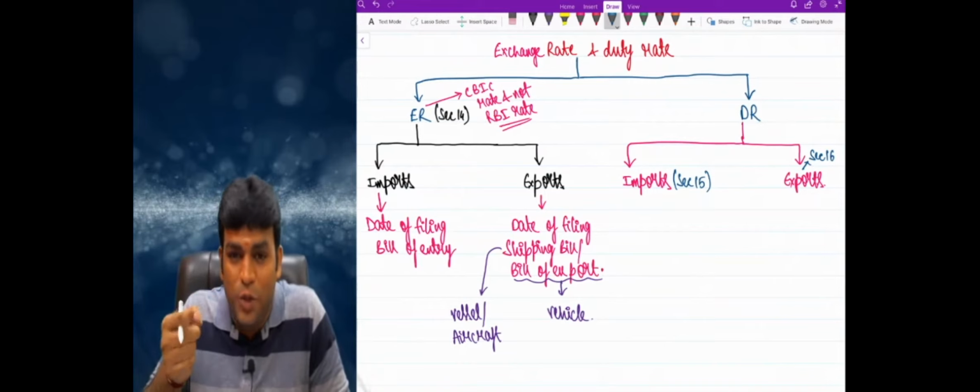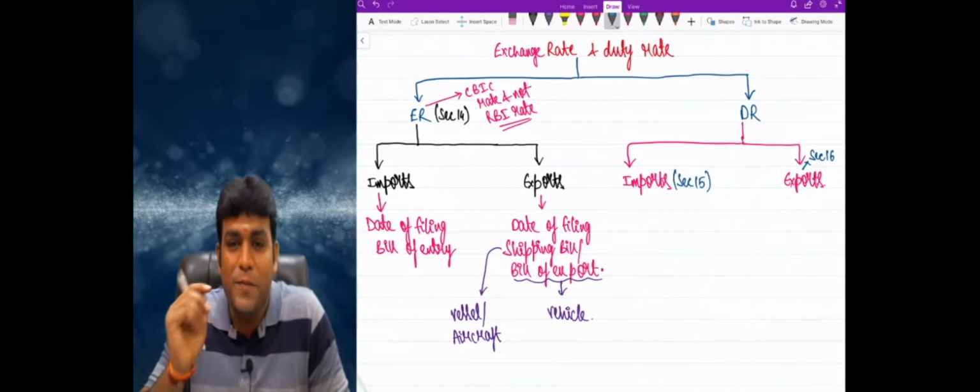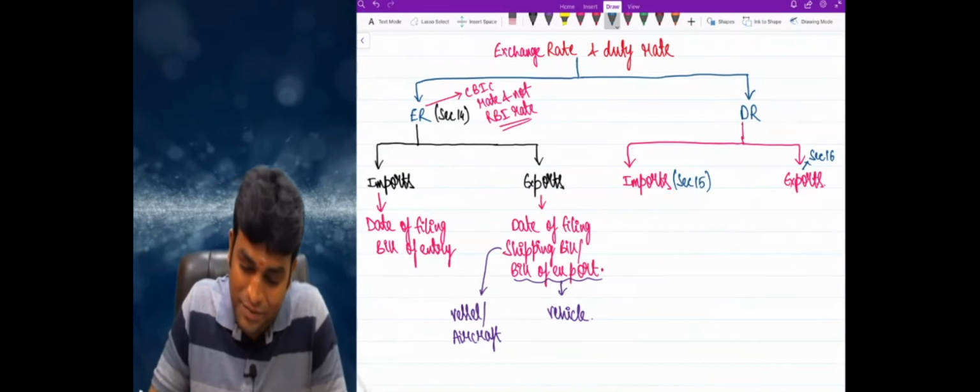But in case of duty rate, section 15 deals with the date for determination of rate of duty, and 16 deals in case of exports. Got clarity of thought, my dear friends? Speak out. Very good. Come on, Sira.